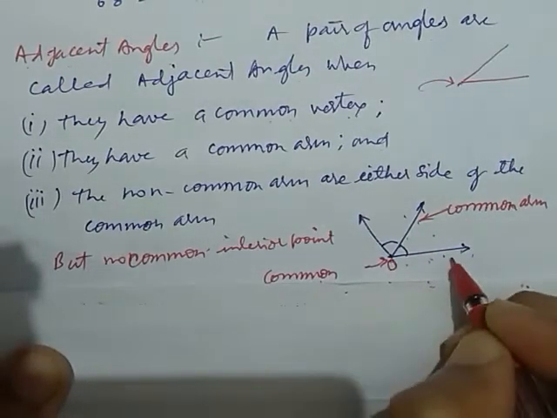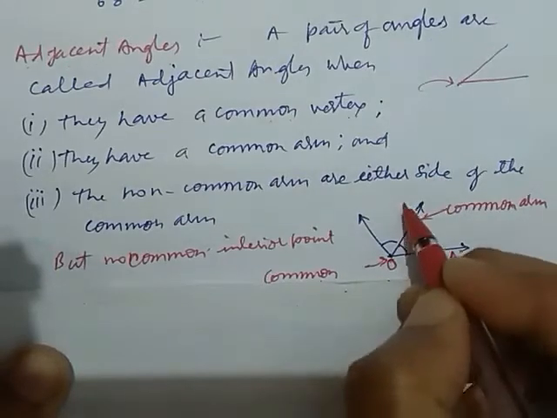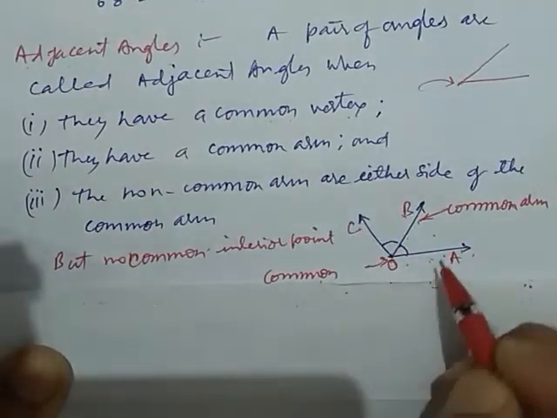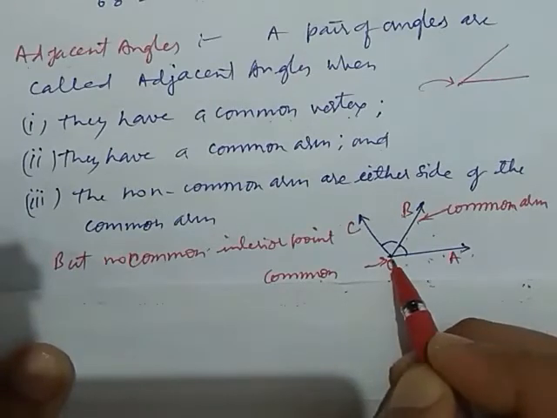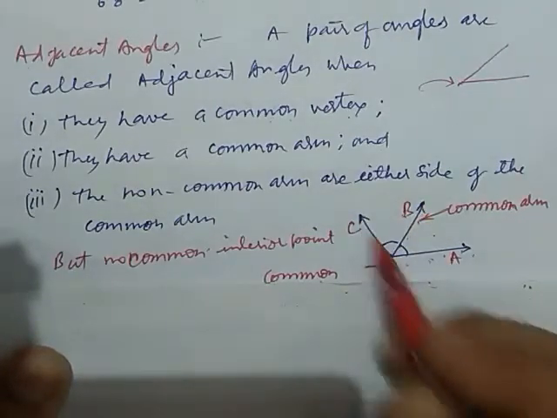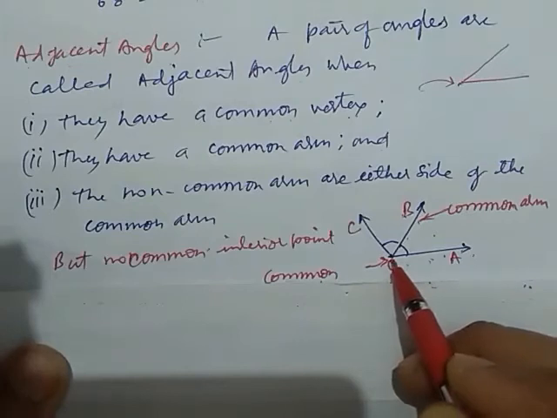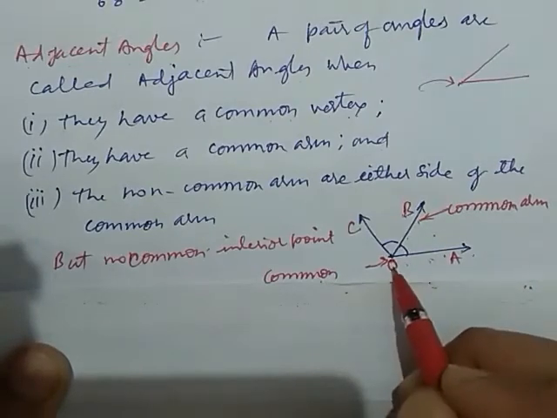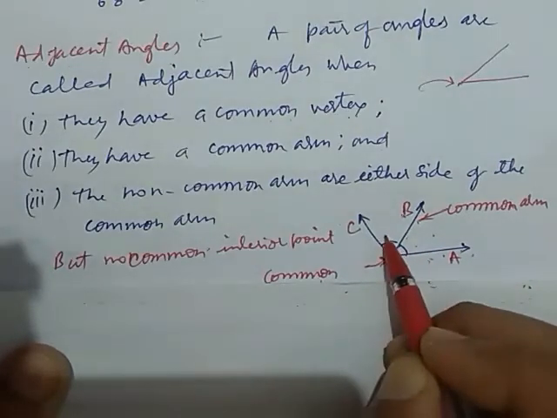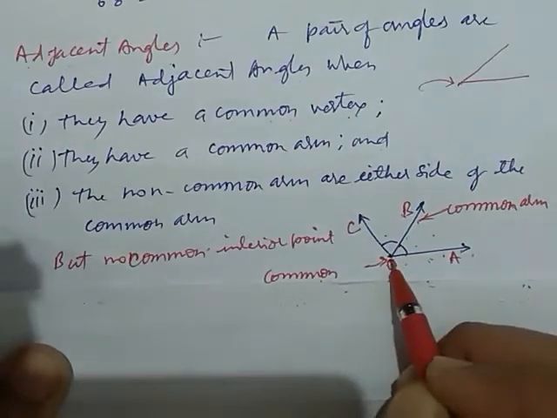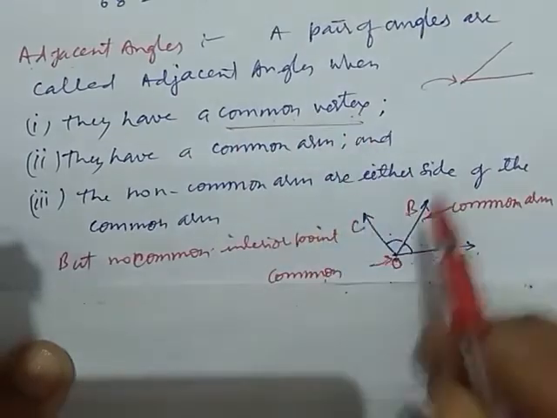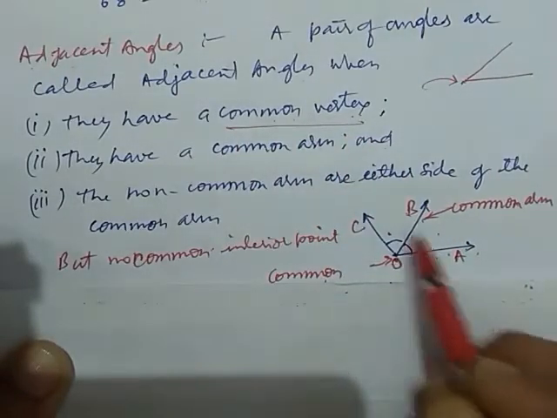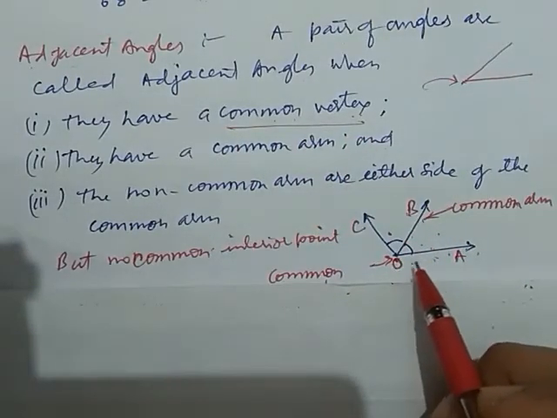This is O, A, B, C. OA and OB meet at point O, and OB and OC also meet at this point O. So O is the vertex of both these angles and it is common. Both these angles have this common vertex O.